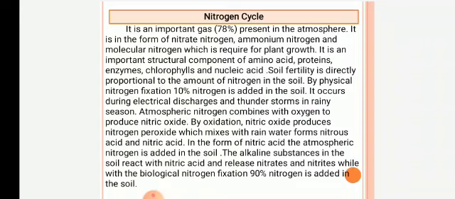With biological nitrogen fixation, 90% nitrogen is added in the soil. So these are two processes by which nitrogen gets added in the soil. The first is physical nitrogen fixation, and the second, which is very important, is biological nitrogen fixation, through which 90% nitrogen is added in the soil.